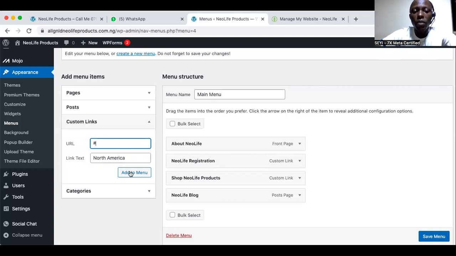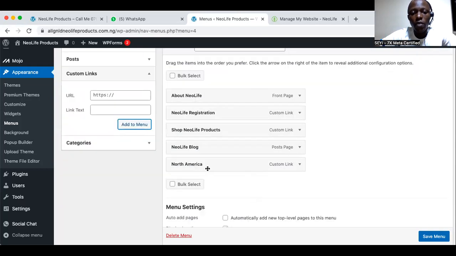For all the main menu, you just put a hash on it. So if I say North America here, and I carry this guy and put it under registration, under North America we now have United States.